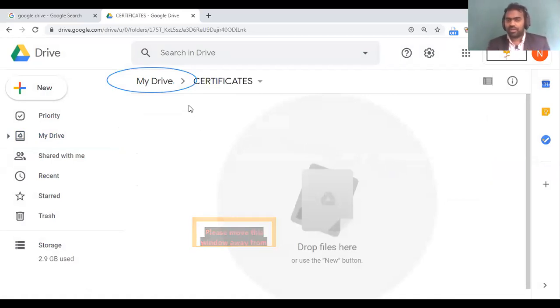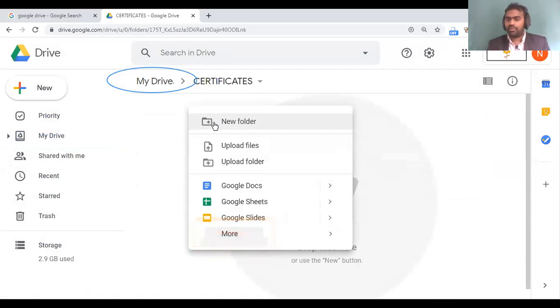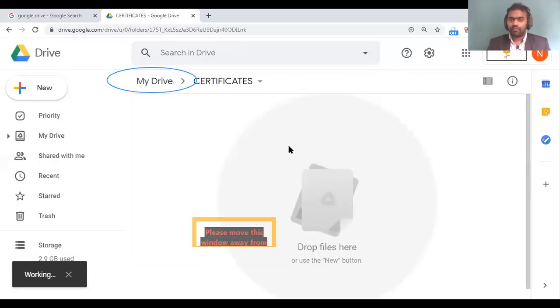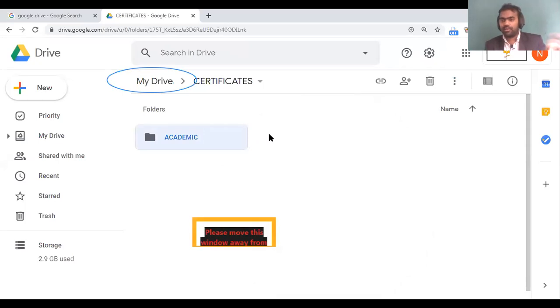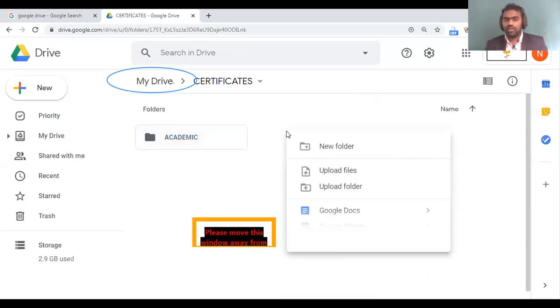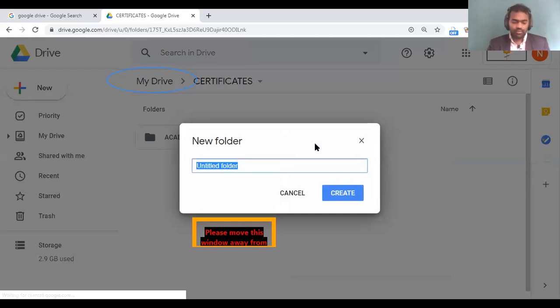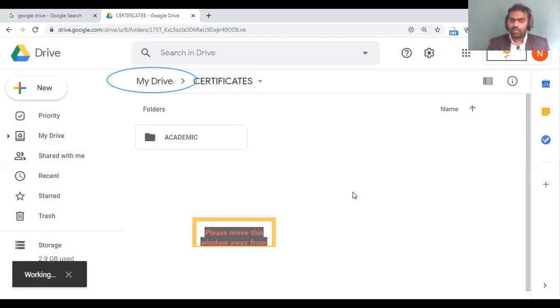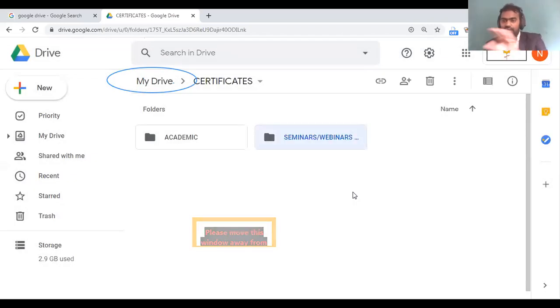So certificates I have created, and in certificates also I may have different kinds of certificates, isn't it? Academic, like education academic, I'll create one. So all the certificates related to my courses I can add there, and I can have seminars or webinars related participation certificates. Okay, I'll make participation. So this is how you can make it. Why? Because if you organize your content in this way, you will be able to easily access it later.